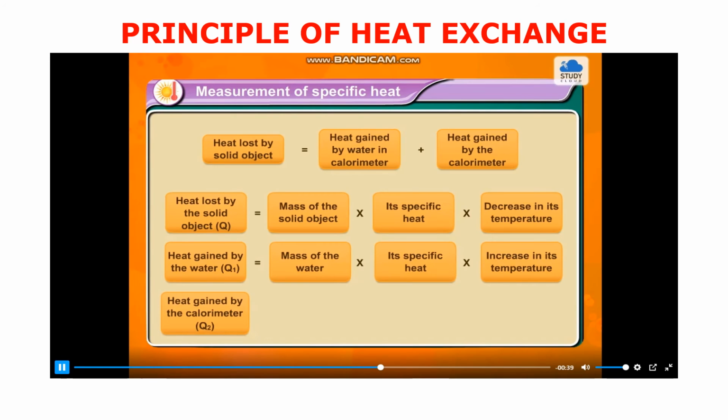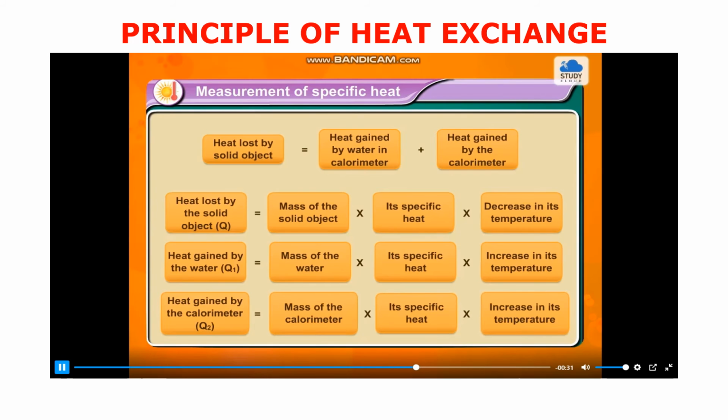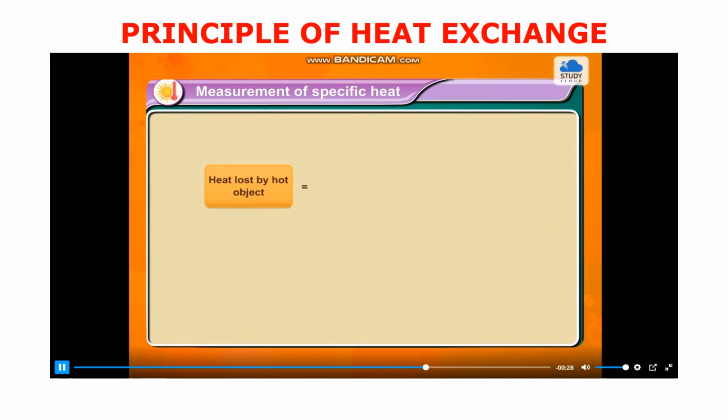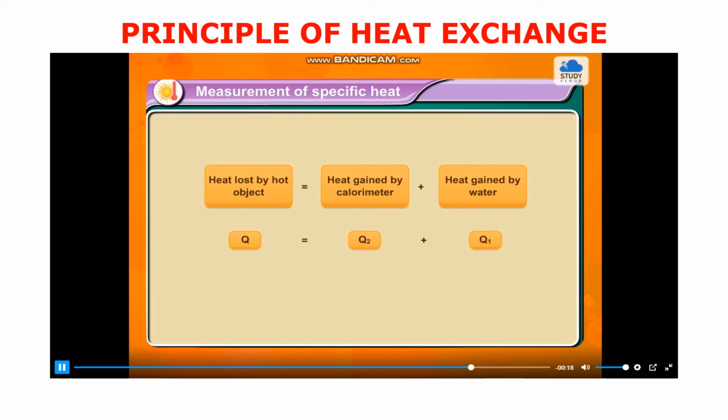Heat gained by the calorimeter Q2 is equal to mass of the calorimeter into its specific heat into increase in its temperature. Heat lost by the hot object is equal to heat gained by the calorimeter plus heat gained by the water. Q is equal to Q2 plus Q1.